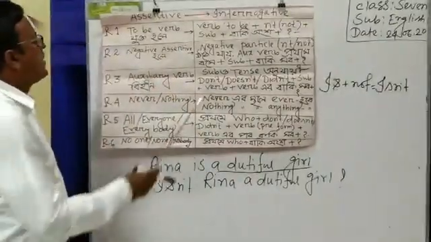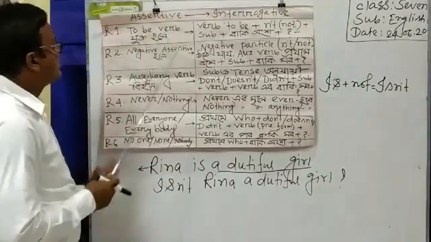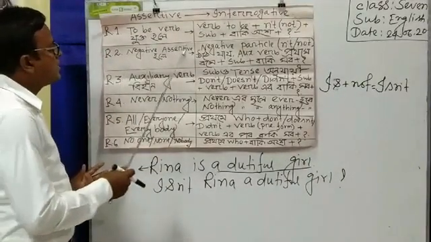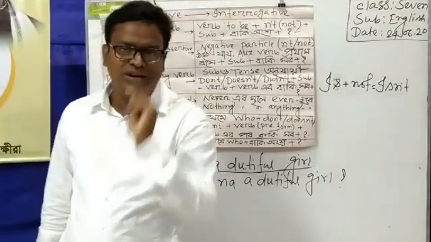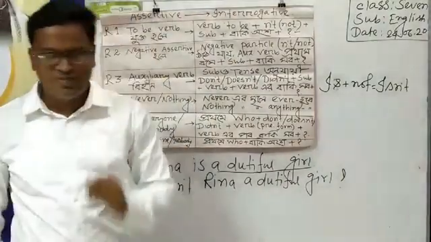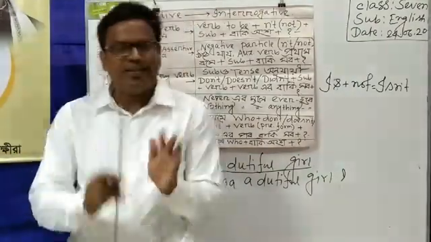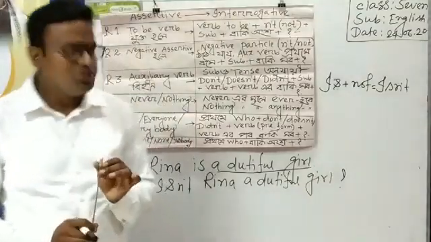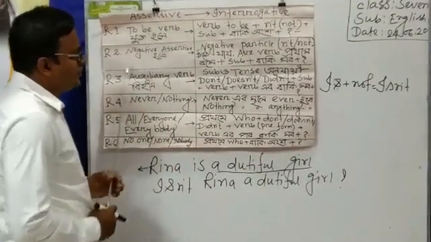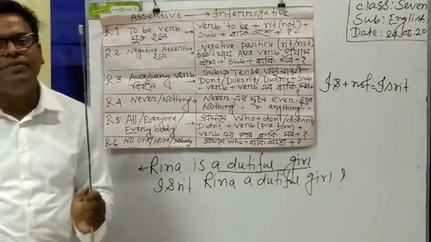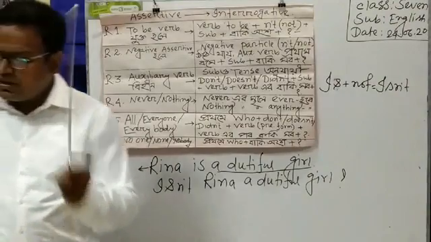Dear student, now comes rule number 2. Here you can see that negative assertive hole. You all know that the assertive sentence are of two classification. There are two classification of assertive sentence. The first one is affirmative and the next one is negative. Shudhu, negative assertive hole, that means the sentence will be negative. Dear student, now I am writing a sentence here. Please follow me.